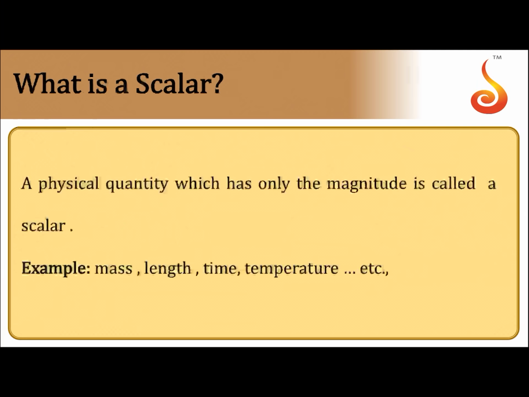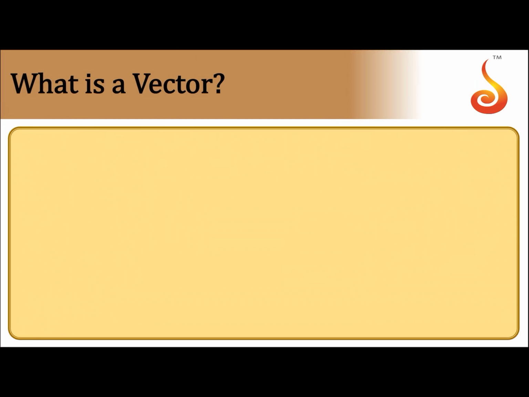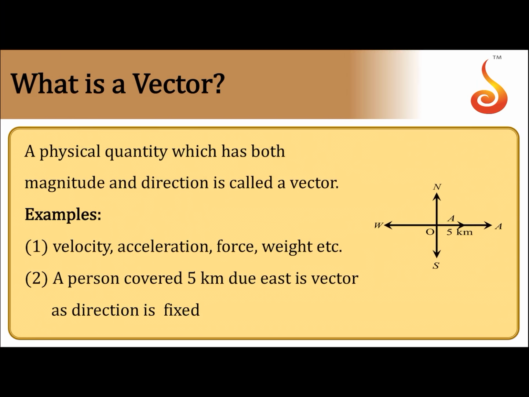Coming to the second, a vector means a physical quantity which has both magnitude and direction. That means a vector is a physical quantity in a particular direction, which has both magnitude and direction.